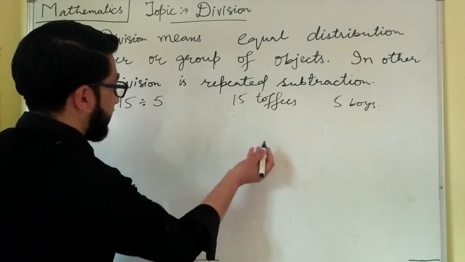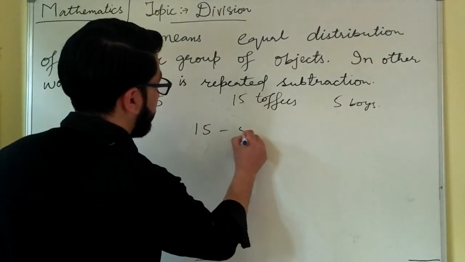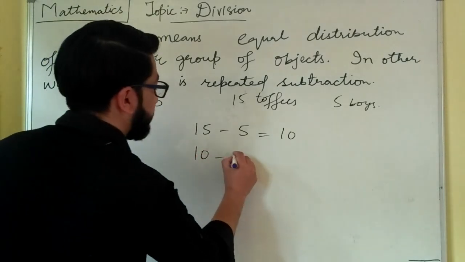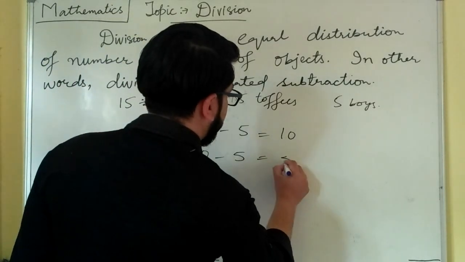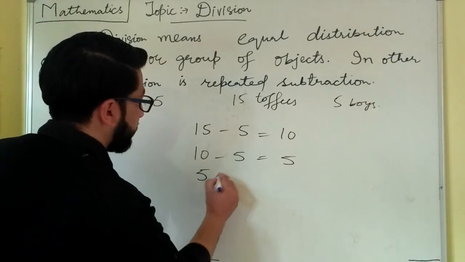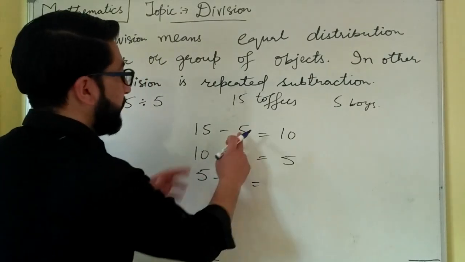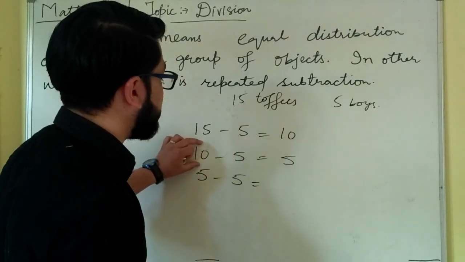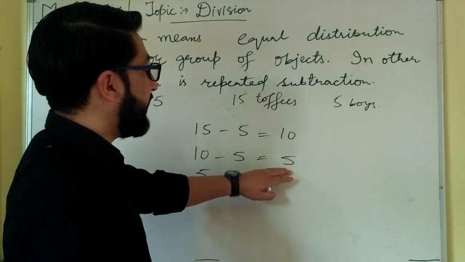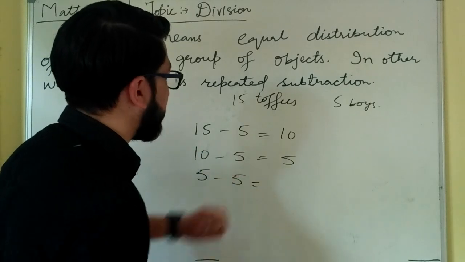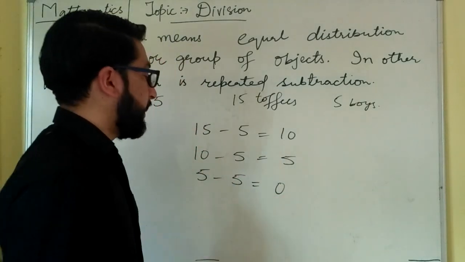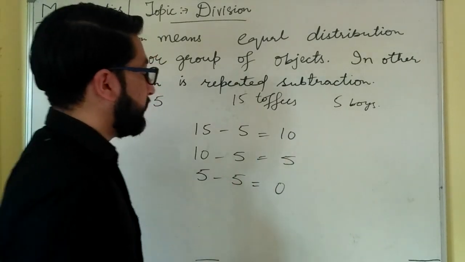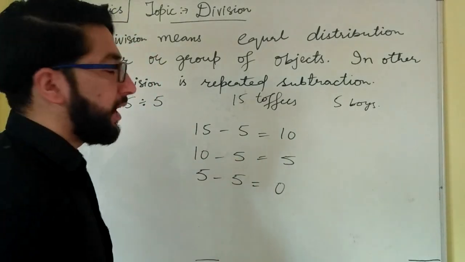So we will subtract 5 from 15. 15 minus 5 is 10. Then we will again subtract 5 from this 10, and we will get 5. Then again we will subtract 5 from 5. So here, 15 minus 5 is 10, then I took this 10 and subtracted 5 from it, that is 5, and then I took this 5 and subtracted 5 from it, and our number at the end is 0. So we have made a repeated subtraction of the numbers.